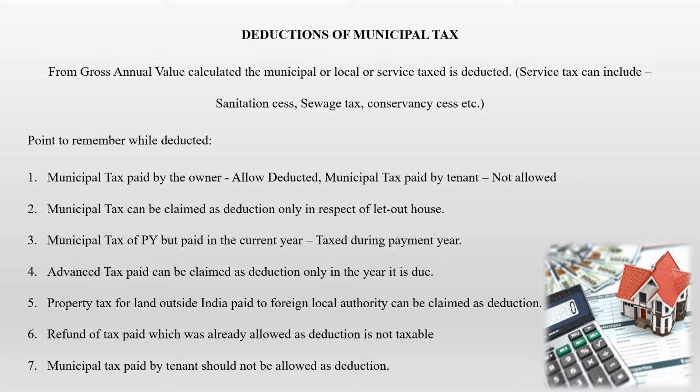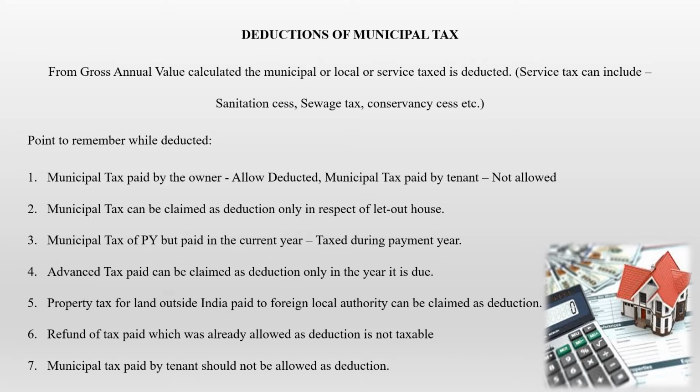Third one, municipal tax of previous year but paid in the current year is taxed during the payment year. Whichever year it's going to be taxed, that year amount only will be taken into consideration. Advance tax paid can be claimed as deduction only in the year it is due. Then property tax for land outside India paid to a foreign local authority can be claimed as a deduction.